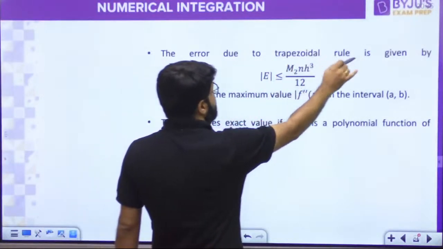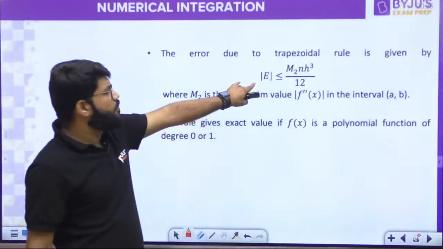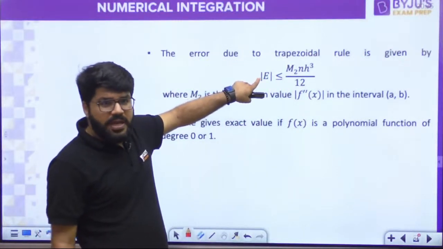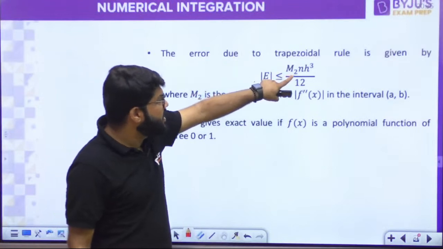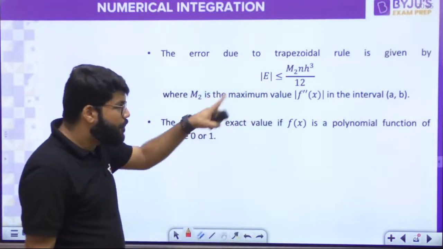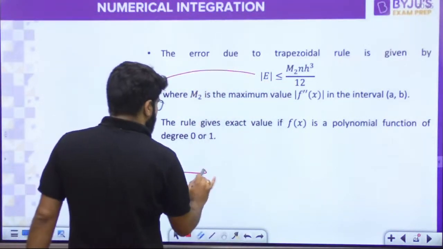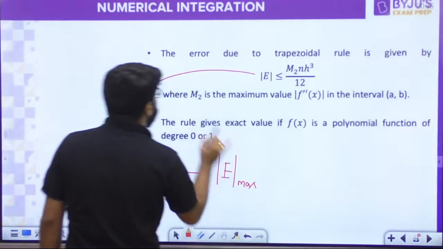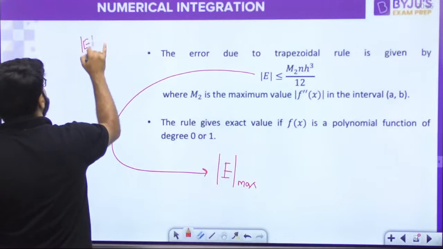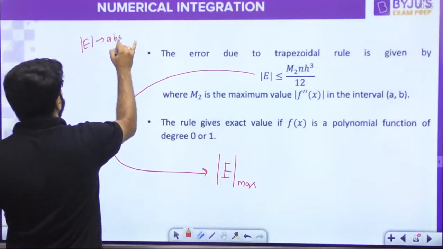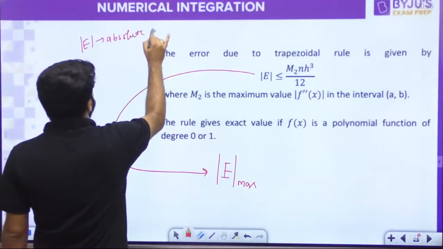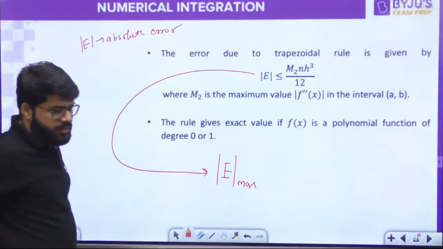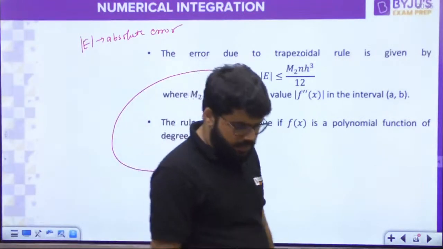The error due to the trapezoidal rule is given by mod e, the absolute error, which is less than or equal to M2 n h cube upon 12. That is, I can write what the maximum error is. Mod e means the absolute error, it does not only mean error, it simply means the absolute error.